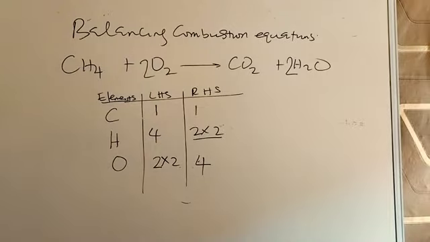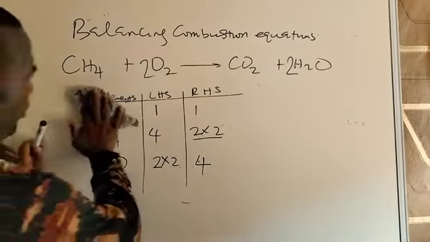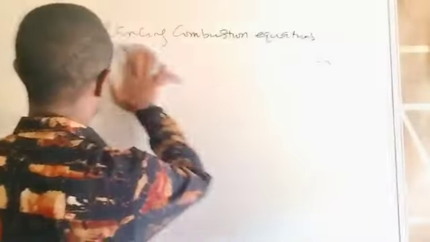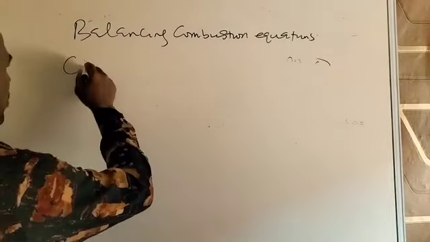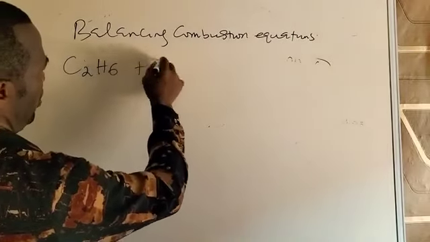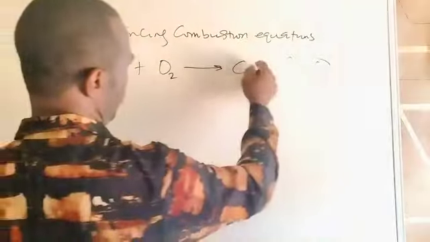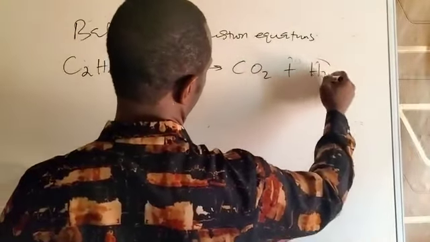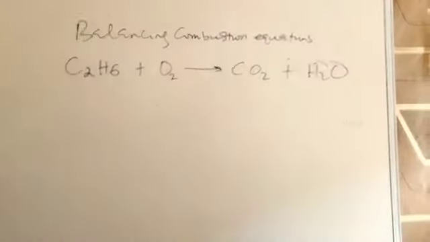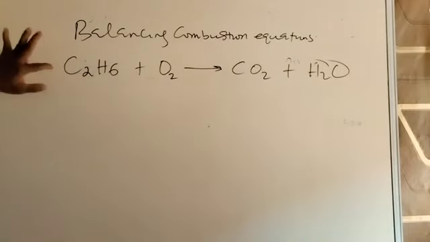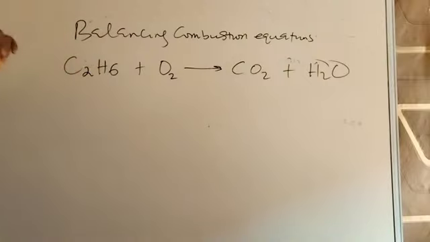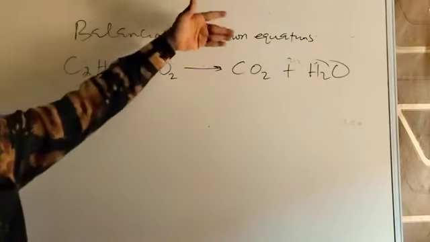And another instance is to use another hydrocarbon called ethane, whose formula is C2H6 plus oxygen giving us CO2 and water. So is that the equation you have? So you have to balance the equation. We follow the same process. This is a hydrocarbon, carbon and hydrogen only in the compound, plus oxygen gives you carbon dioxide, other than steam or water vapor.